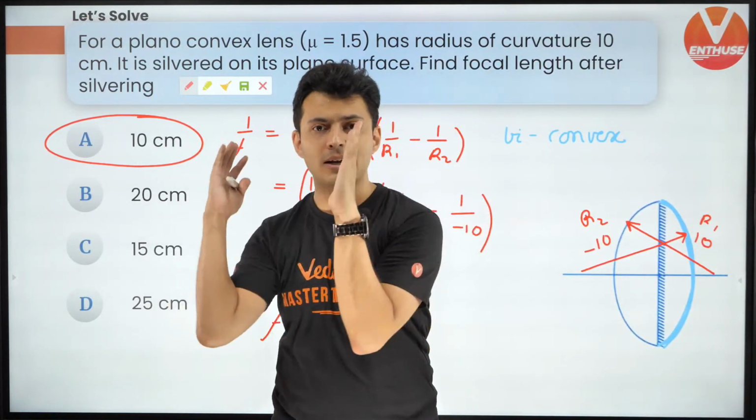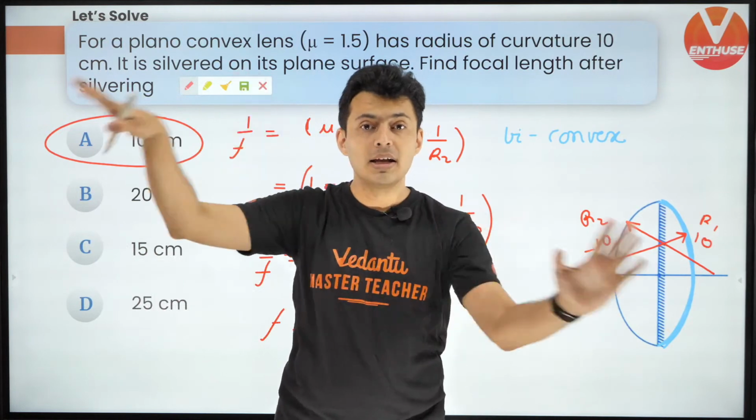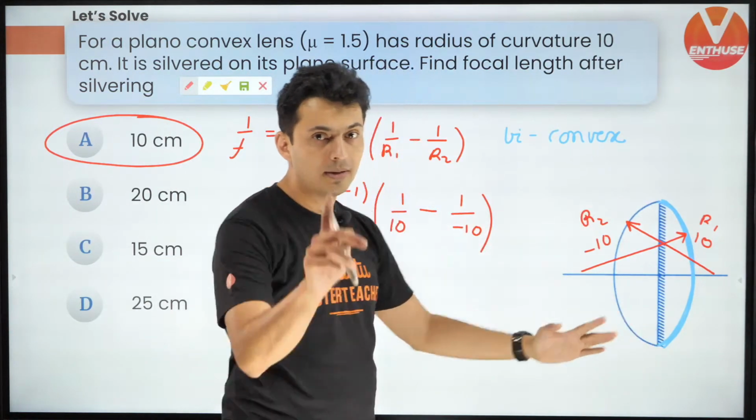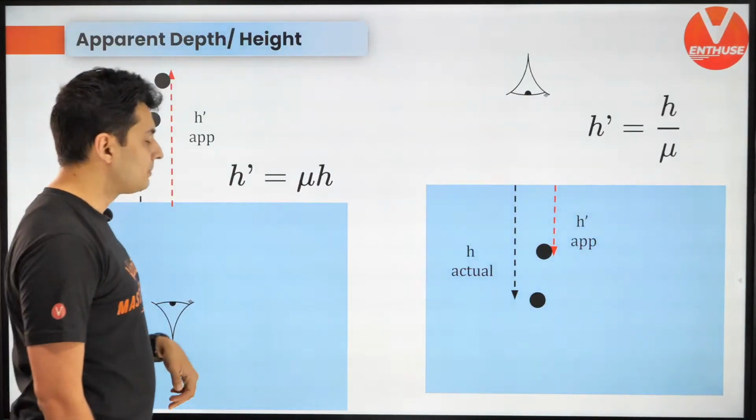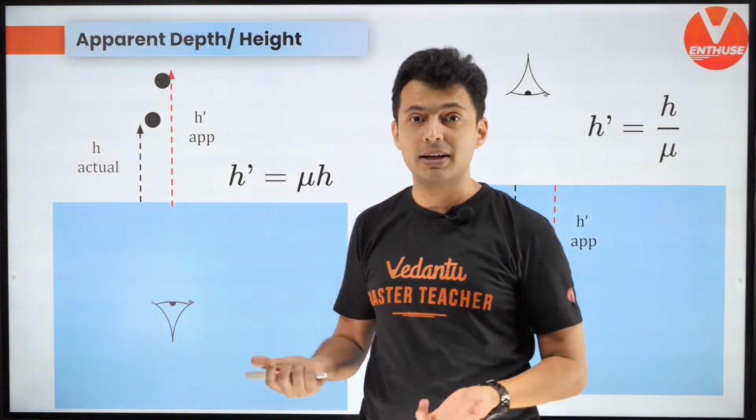So this is the trick. Whenever you have plane mirrors, you can replicate whatever is there in the front, behind. It simplifies the problem by a big deal. Keep this in mind. This is the trick for mirrors. That's the answer. Now, let's solve some questions on apparent depth and apparent height.